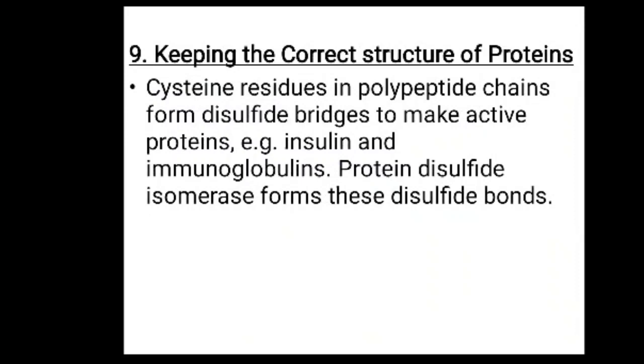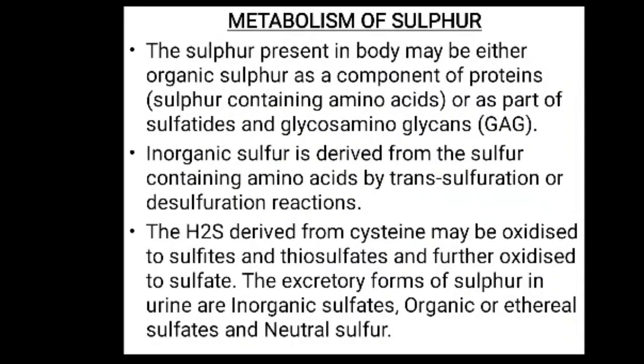bridges, and disulfide bridges, we all know, are present in insulin and immunoglobulins. Protein disulfide isomerase forms these disulfide bonds. Then the metabolism of sulfur. Now what happens with the sulfur?